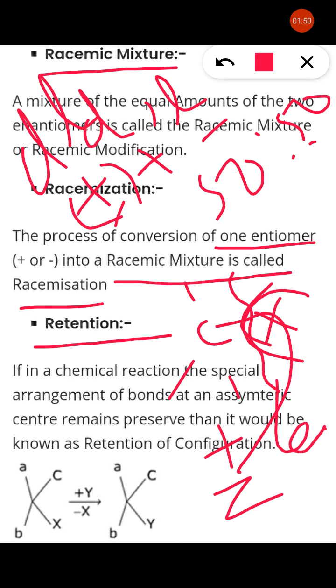Means in simple language, substitution at the same place of the leaving group is known as retention, right? See here in this example, a chiral carbon containing A, B, C and X. Here X is a leaving group, and it is substituted by Y. See here, Y is substituted at the same place as X. That is the example of retention.